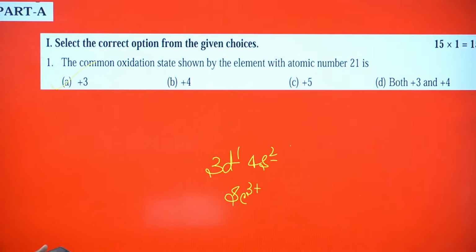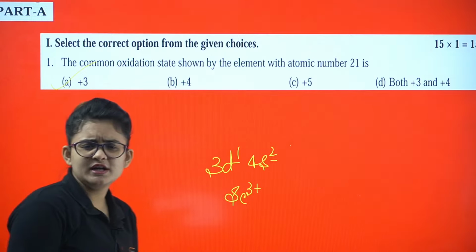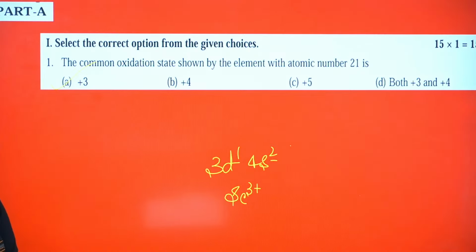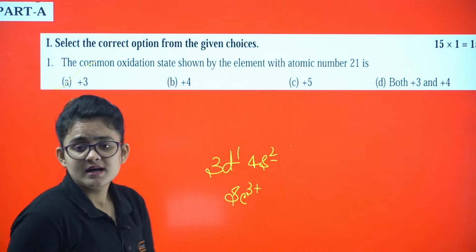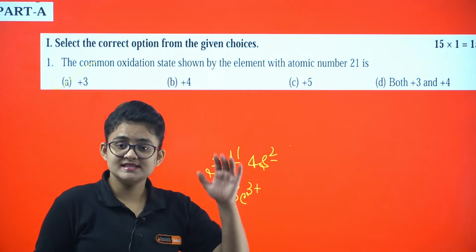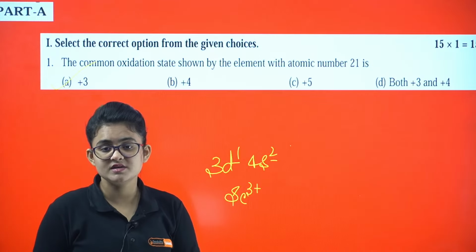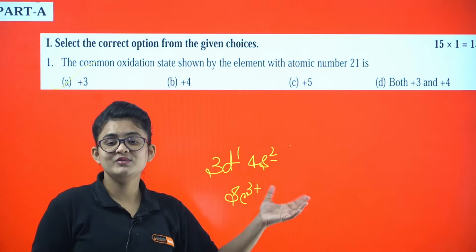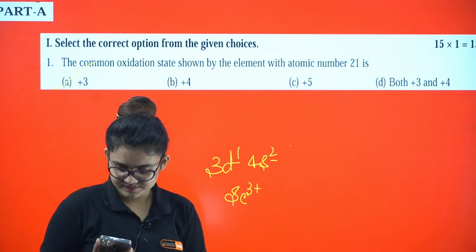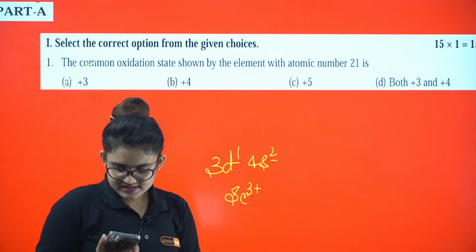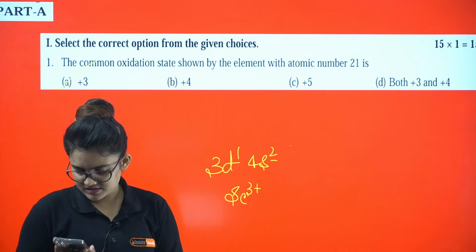Pradyun, both +3 and +4? No, +4 it will never form, my dear. Why +4? Because once it forms the +3 oxidation state, it is already a p6 configuration, my dear. Why would it further release one more electron, right? Okay, so Pradyun, just let me know if you understood or not.